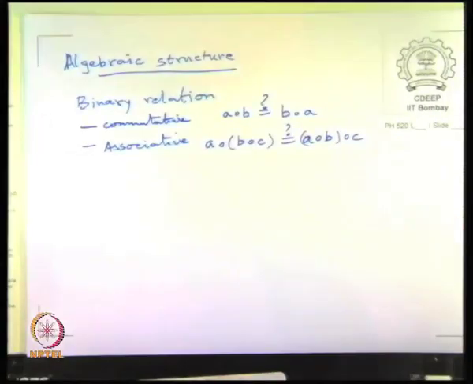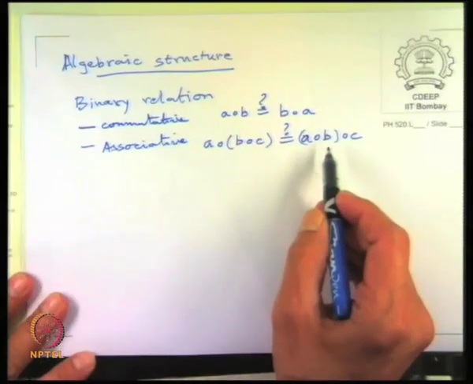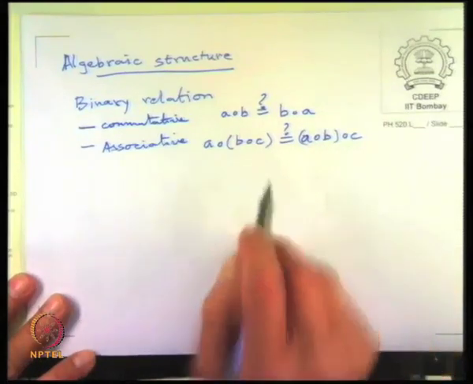So whether doing BC first and then applying A, although the sequence order is same, you apply from the left, but still the sequence in which you combine them is different. Whether it is or not decides whether the binary operation is associative or not. It turns out that there are binary operations that are not associative. So the first one, commutativity, also is, as you know, matrix algebra is not commutative. Matrix product AB is not same as BA in general, but matrix product is associative. But there are algebras which are not associative.